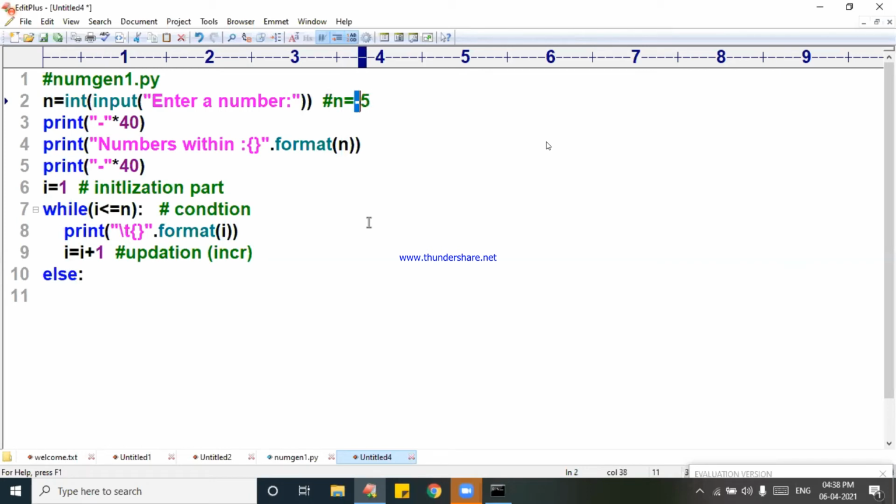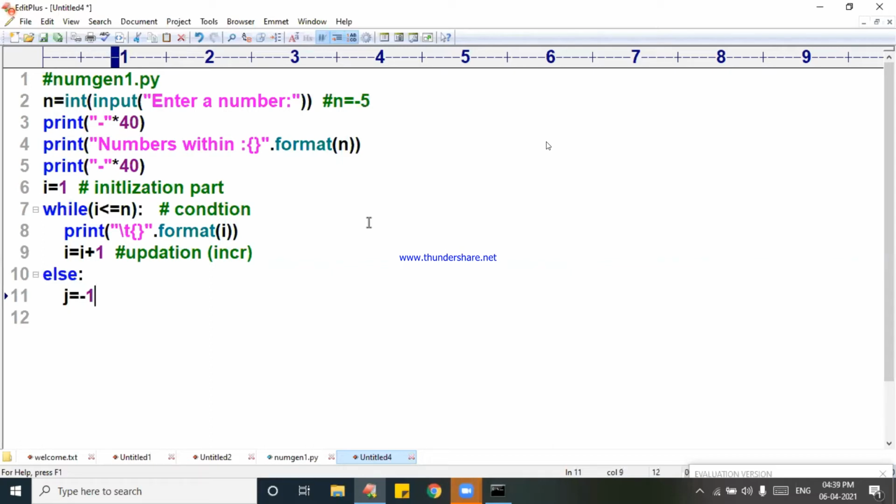What will happen? What is the value of i? Is 1 less than or equal to minus 5 true or false? False. Very good. So it comes to the else part. In the else part, I will give the negative number generation.